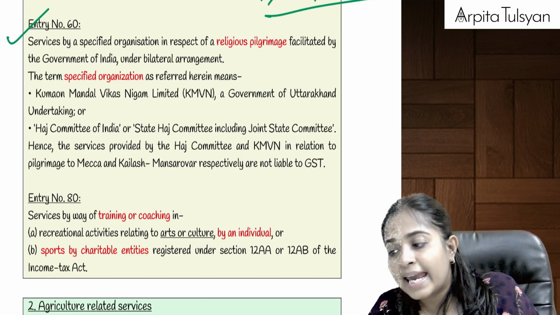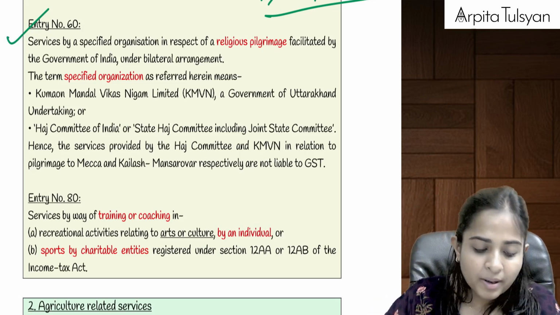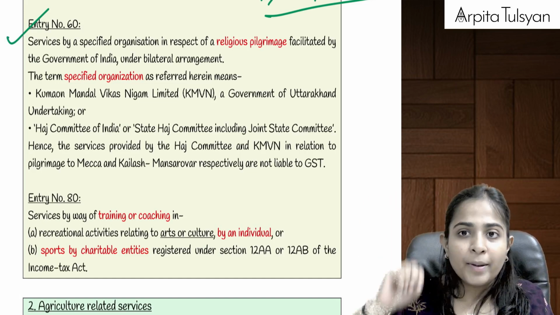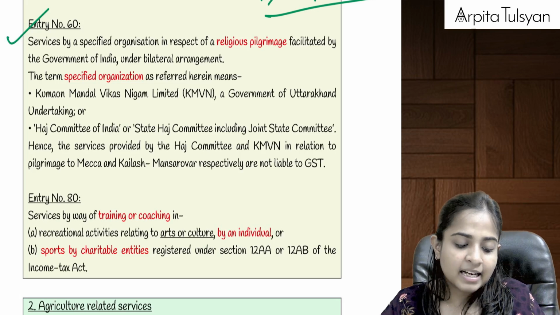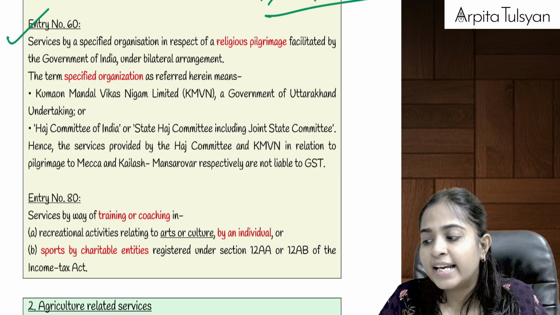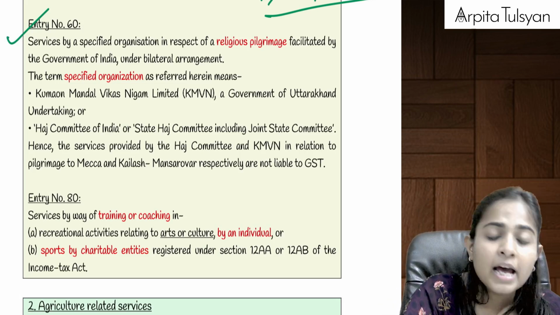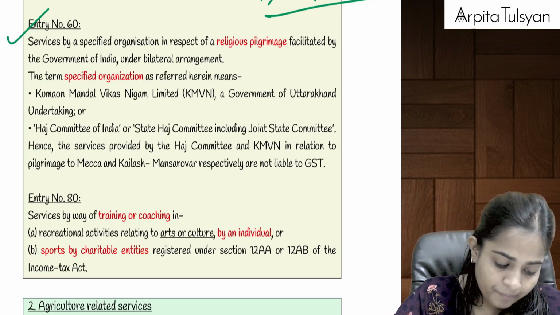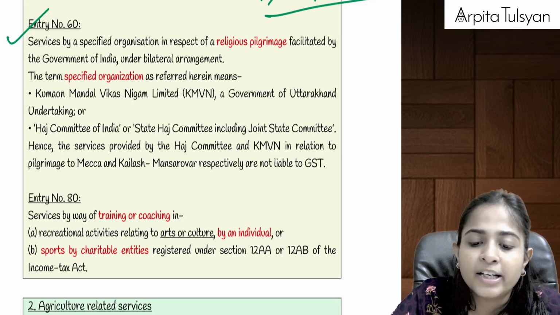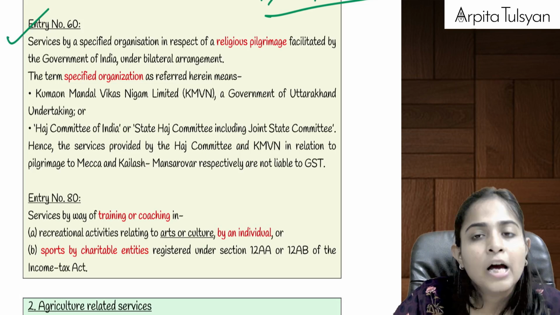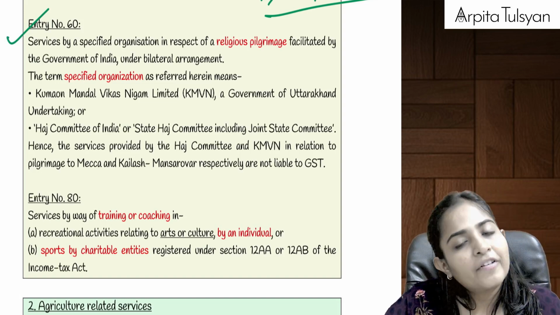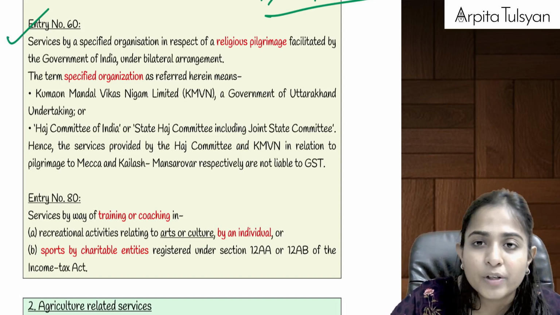One is KMVN, that is Kumaon Mandal Vikas Nigam Limited, a government of Uttarakhand undertaking which takes us for Kailash Mansarovar Yatra, and the second one is the Hajj committee which takes people for religious pilgrimage to Mecca. So if these organizations organize pilgrimage tours to the respective places, and they charge consideration for that, whatever consideration they charge, GST will be totally exempted.